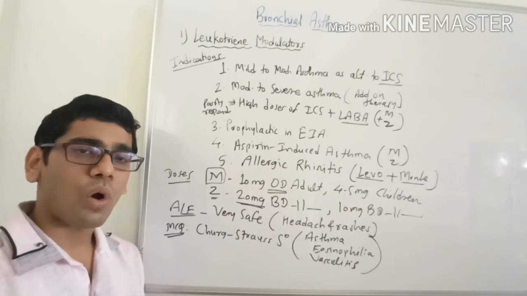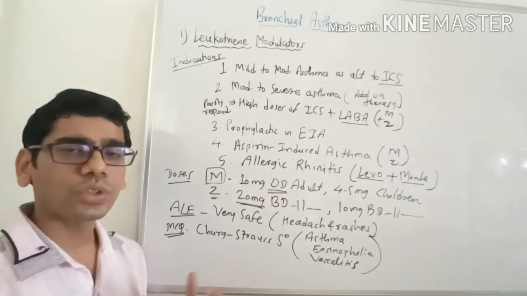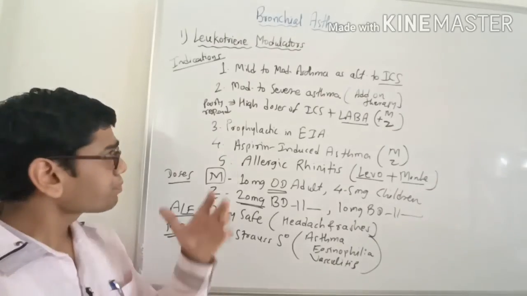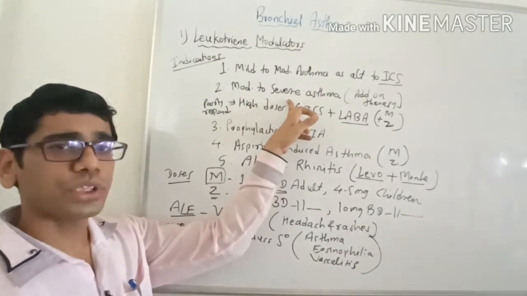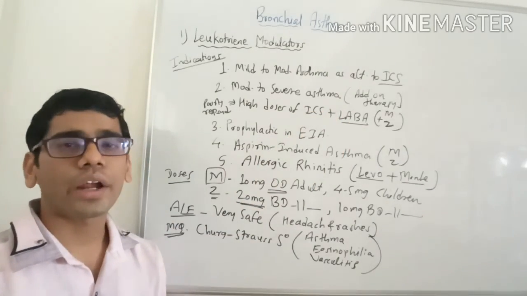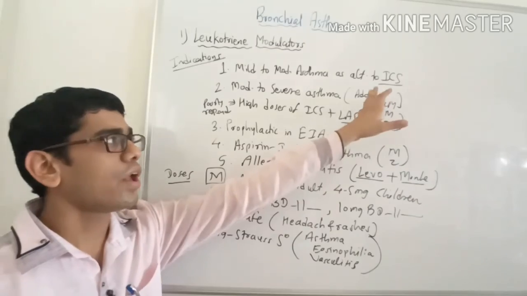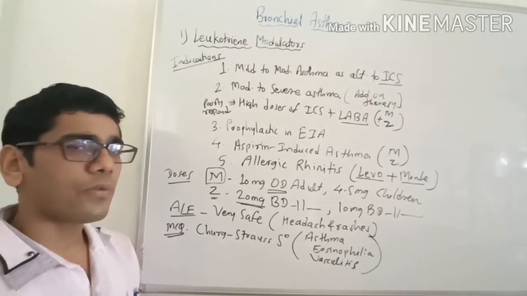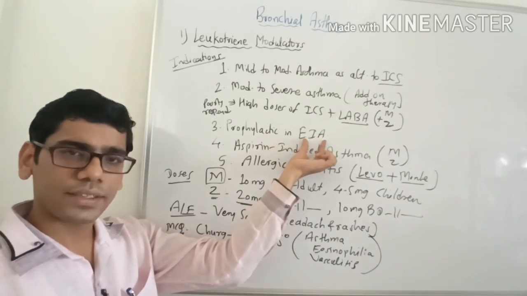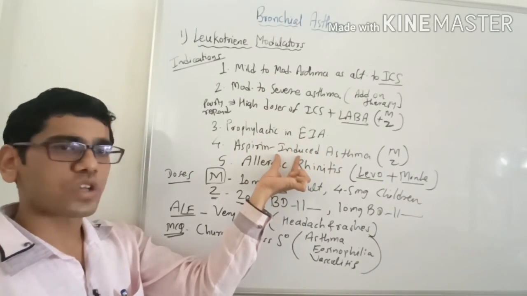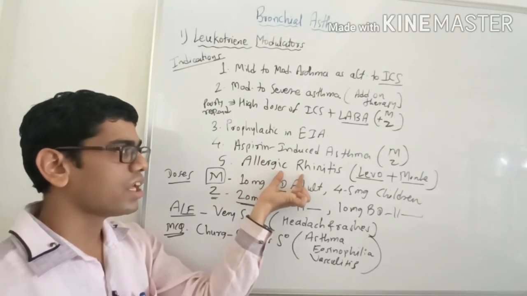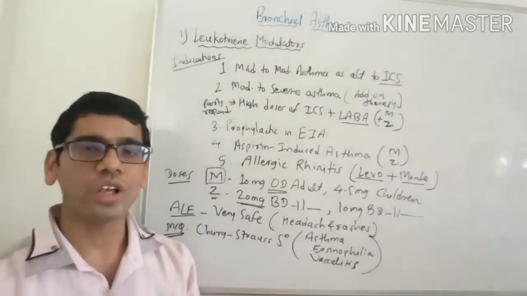They can antagonize the bronchoconstriction mediated by leukotriene and can also reverse the airway hypersecretion and mucosal edema. They are preferred in moderate to severe asthma patients when the patient is not responding to high doses of inhalational corticosteroid and long-acting beta-2 agonist. But they are used as an add-on therapy and not as a monotherapy. Apart from that, montelukast and zafirlukast can be given prophylactically in exercise-induced asthma and aspirin-induced asthma, and nowadays they are very commonly given along with antihistaminics in allergic rhinitis, the levocetirizine and montelukast combination.